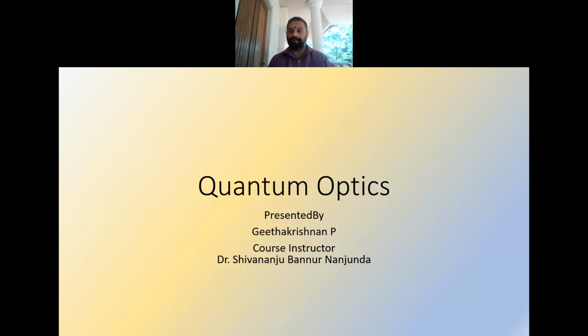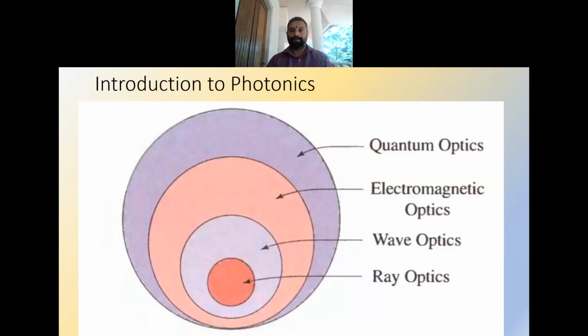So last time we were talking about the different topics in photonics like ray optics, wave optics, electromagnetic optics, and the last part is quantum optics. As we have discussed, the optics phenomena are explained based on different theories.